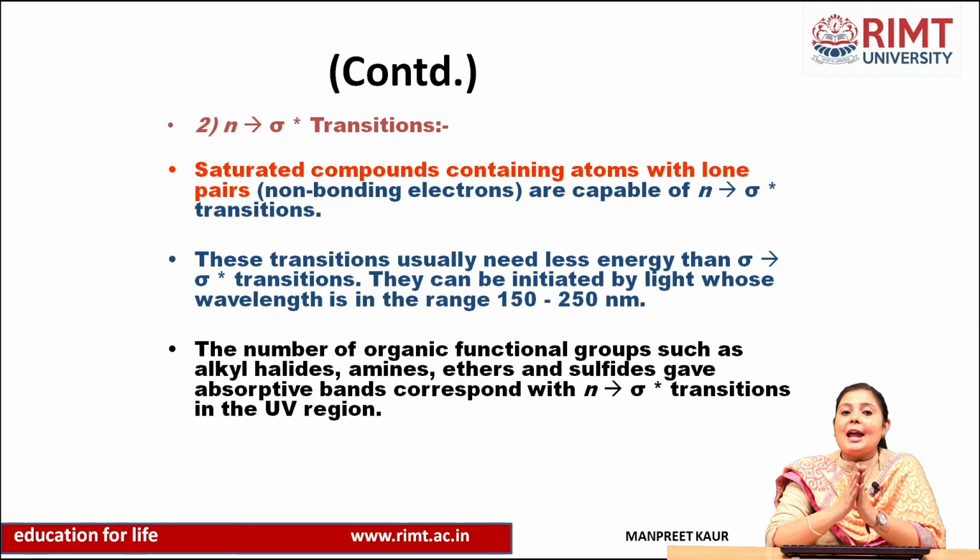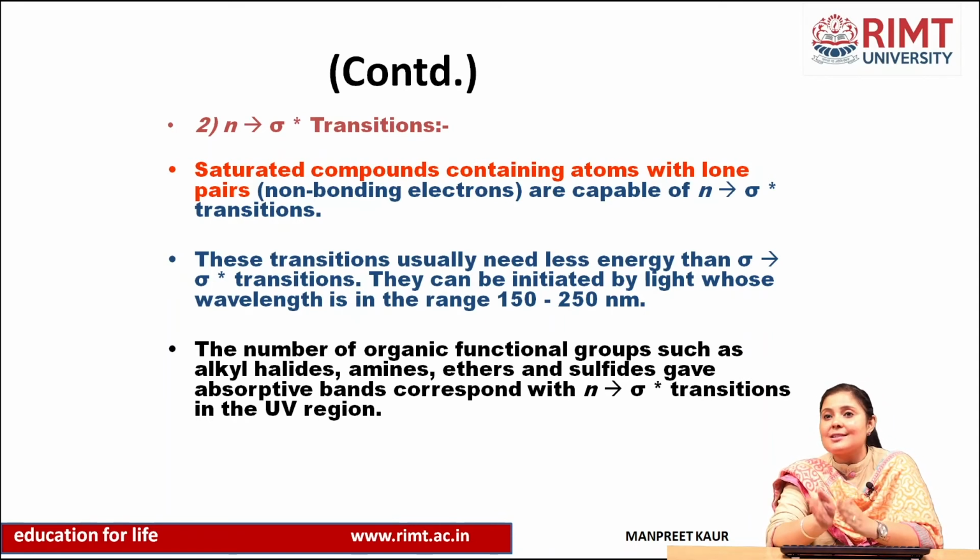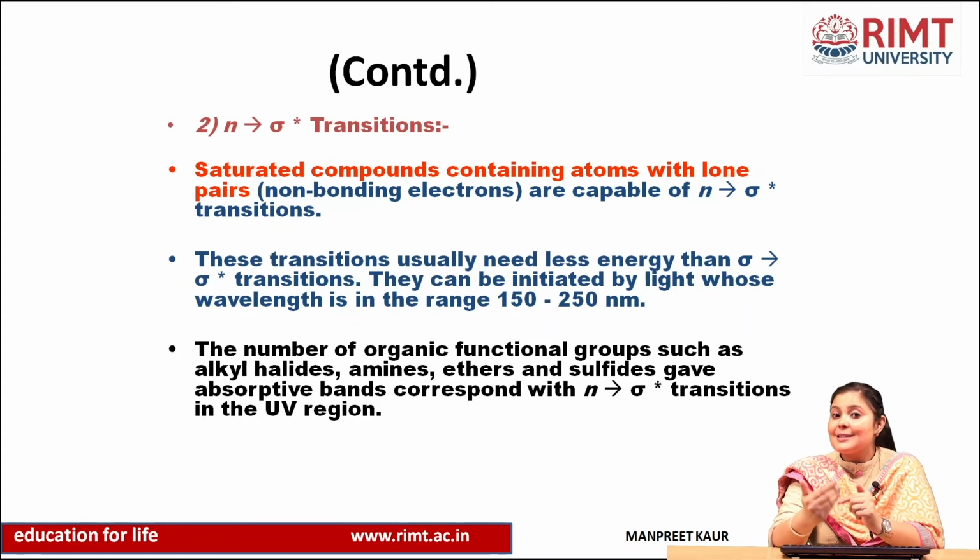Then the second one is the n to sigma star transition. Saturated compounds containing atoms with different types of lone pairs show this. Lone pairs are non-bonding, because n is the non-bonding electron, which also shows a lone pair. So saturated compounds containing atoms with lone pairs are capable of n to sigma star transition. This capability is because of the lone pair.